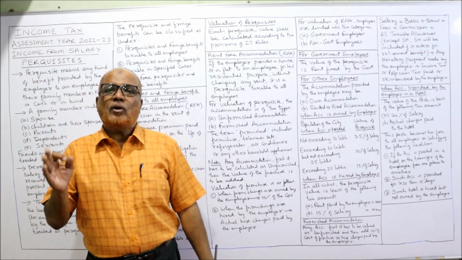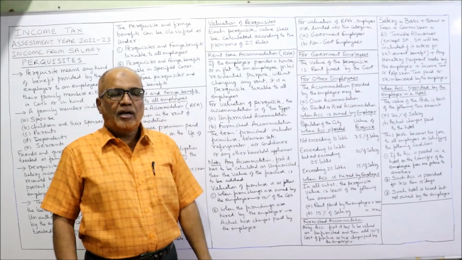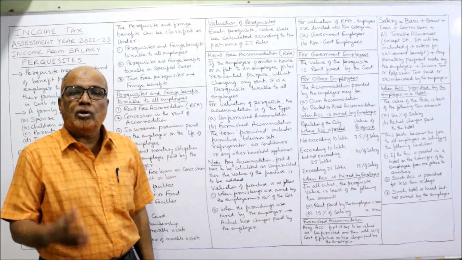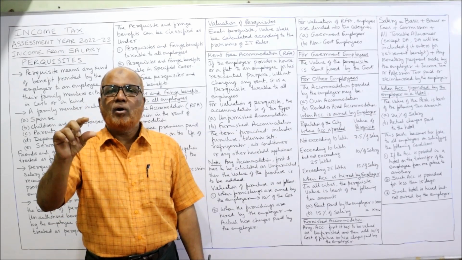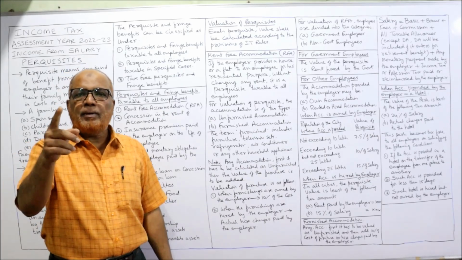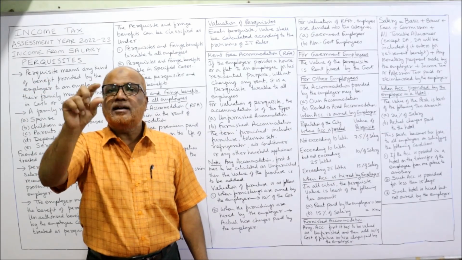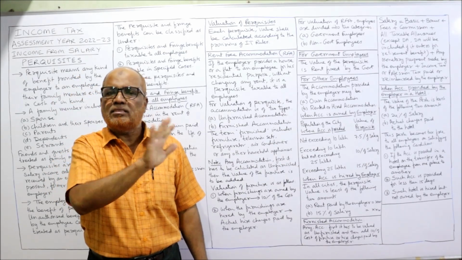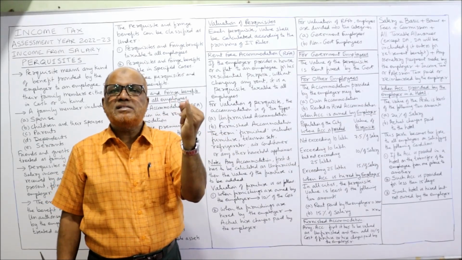Now, the main important thing is salary. In every situation, the meaning of the term salary will change. Here see, 7.5% of salary, 10% of salary, 15% of salary, like that. So you must know what you mean by salary. The Income Tax Act has given the meaning of the term salary for RFA purpose, for rent-free accommodation purpose. Remember, in the previous video I explained for allowances, for entertainment allowance, salary means only basic, nothing else. For calculating HRA, house rent allowance, salary means basic pay only.